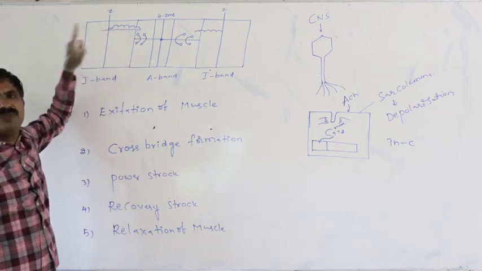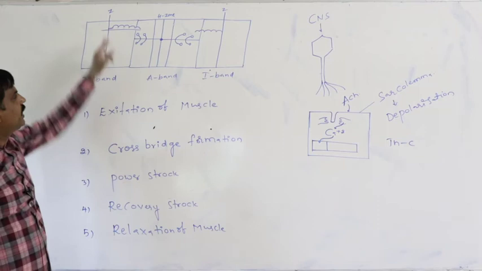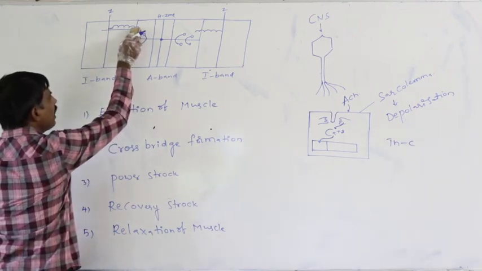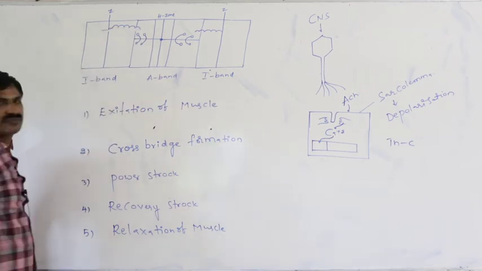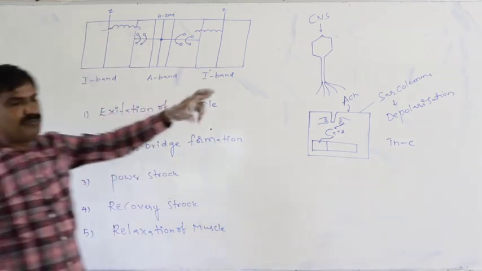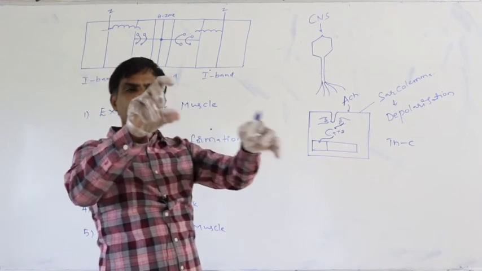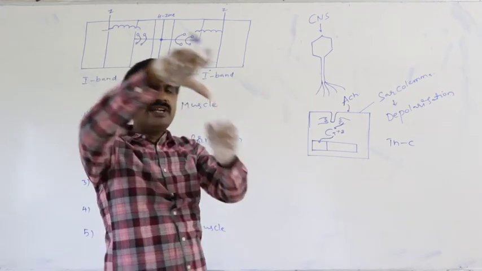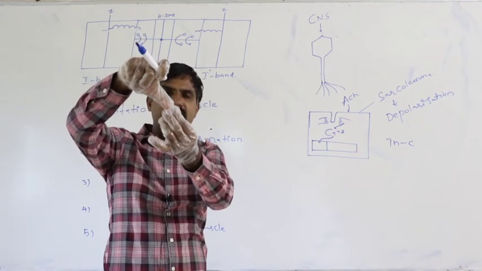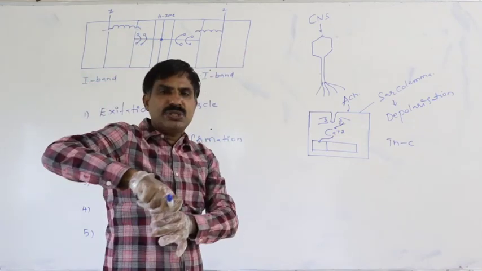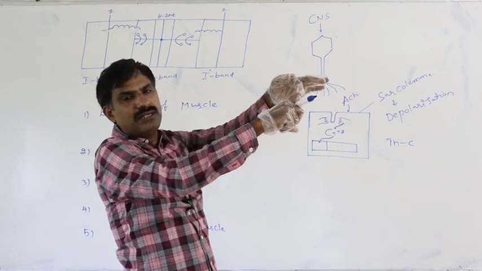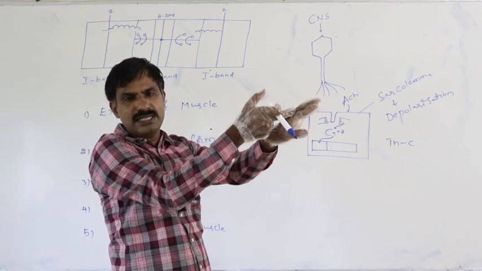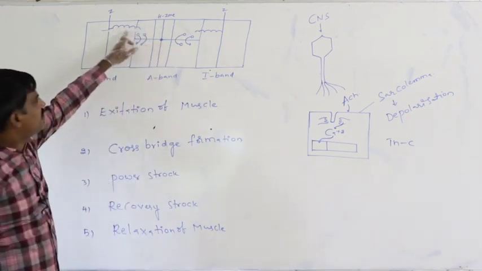But in the presence of the calcium plus 2 ions, this tropomyosin is completely moved away from the active sites like this. Just assume this is the TNC, this is the TNT, this is tropomyosin. Whenever calcium plus 2 ions are attached, TNC moves back, and TNT and tropomyosin also move away from the active sites. In that way, active sites become free.